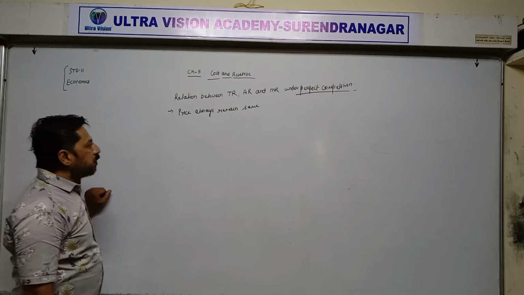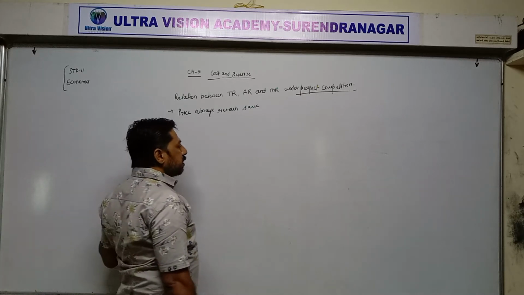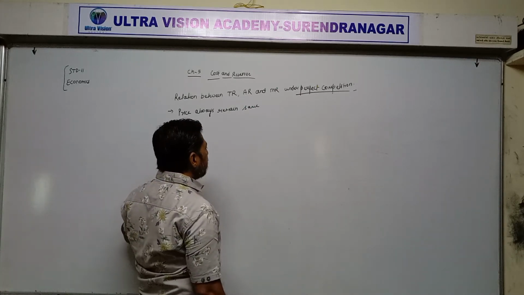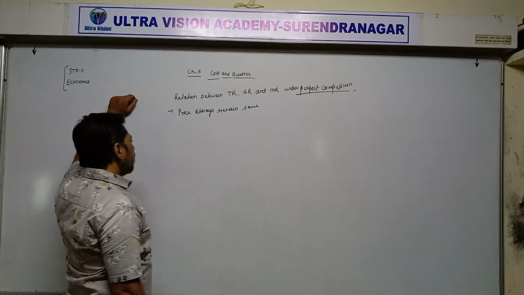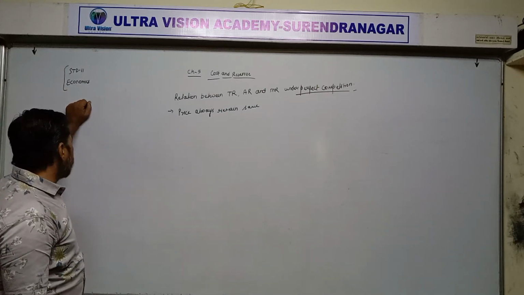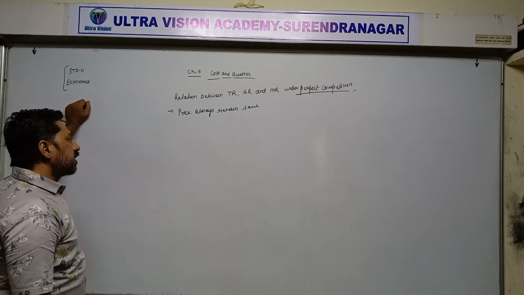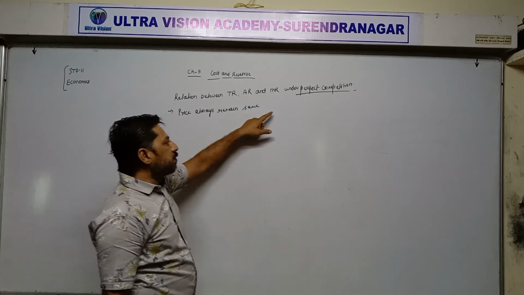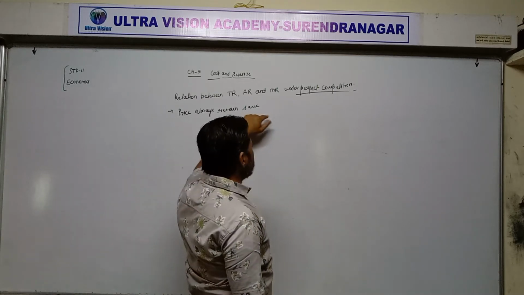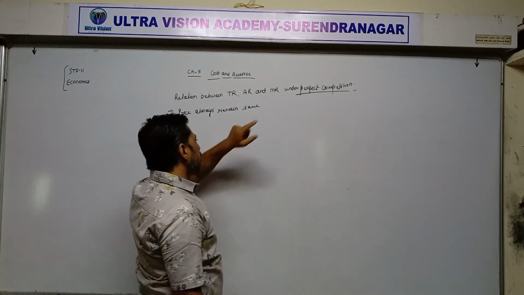Whatever quantity of output is sold by the producer, they need to keep the same price at every level of output sold. Whether they are selling 1 unit or 4 units or 10 units, the price always remains the same under perfect competition. This is the nature of price under perfect competition.